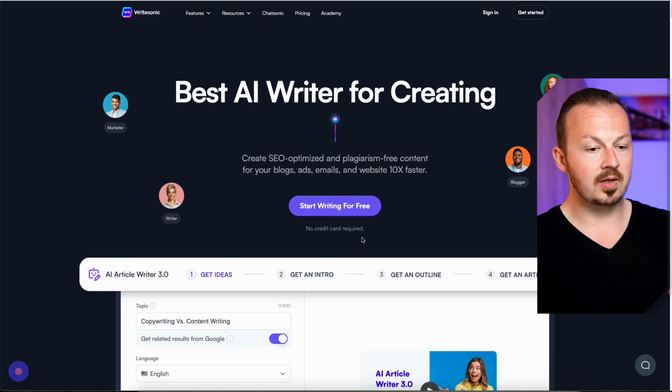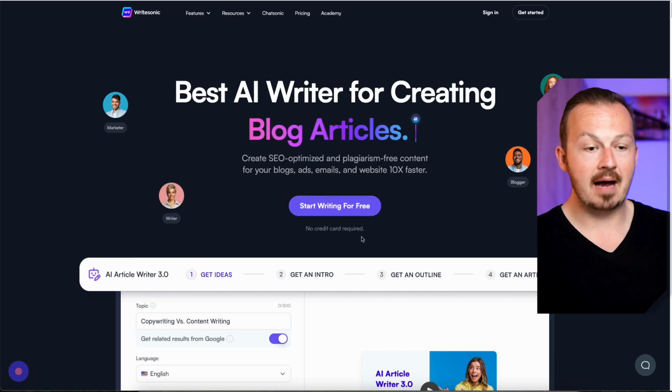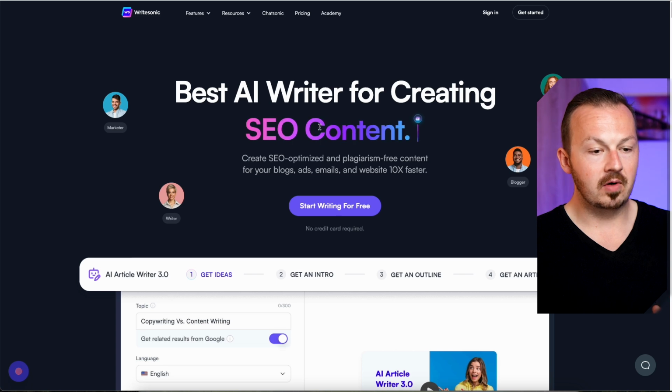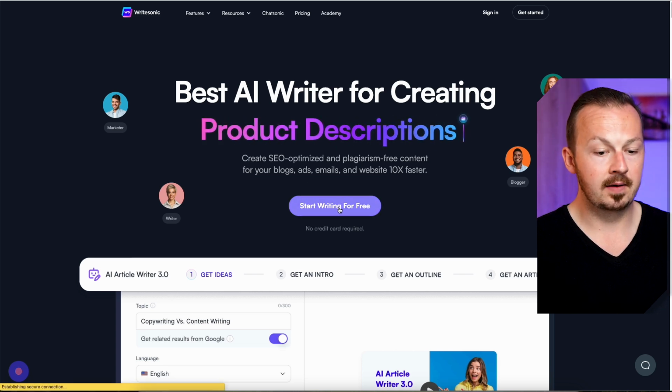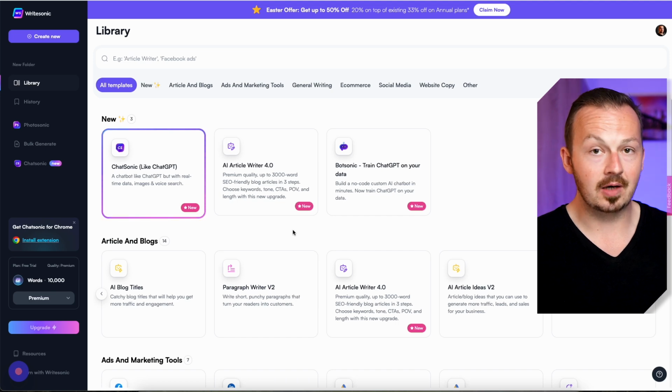So pretty much I'm just going to create a detailed step-by-step guide on how to use Writesonic AI, and first of all, the first step will always be go to the website, then click on start writing for free, and just by clicking that button, the screenshot with the step-by-step instructions got created, which I'm going to show you later. Then what you want to do is pretty much just go through the AI that you will be promoting and show how to use it very basically.